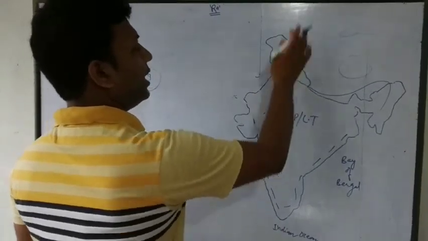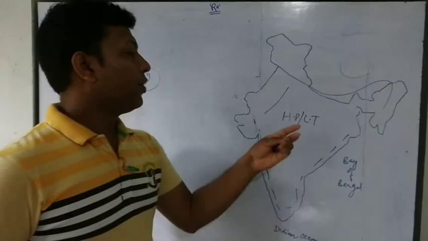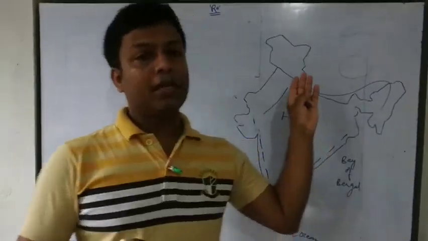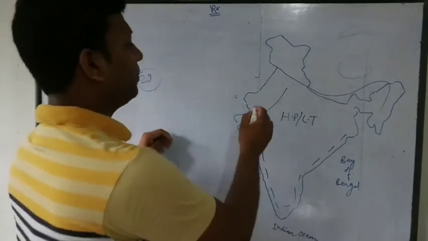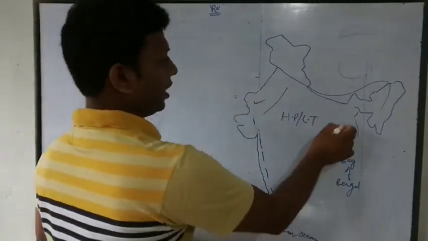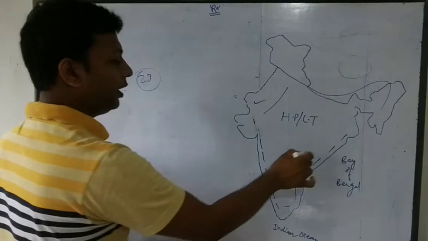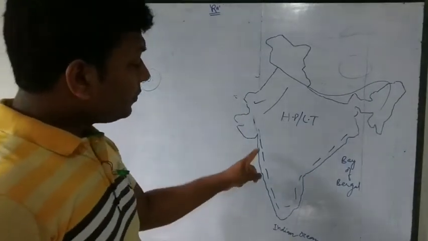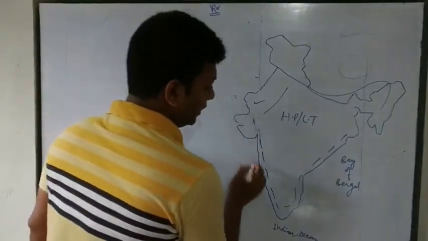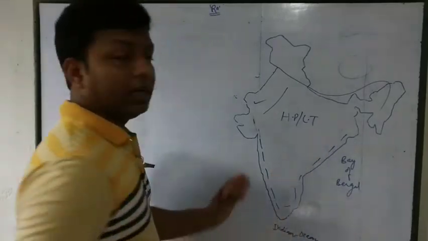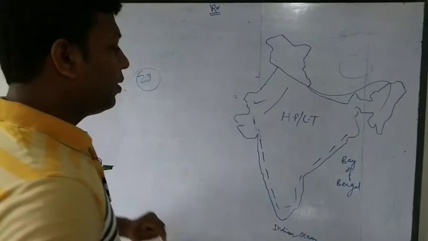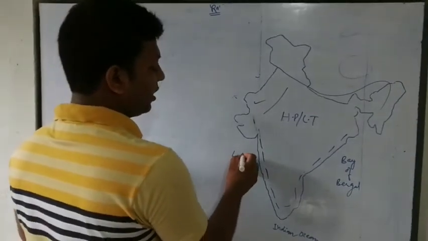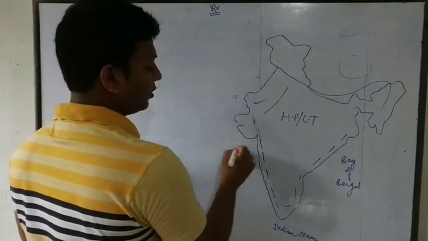In high altitude we have low pressure and low temperature, but in the landmass of India, high temperature and high pressure. This is a high temperature and high pressure belt for entire India. But in the coastal region, relative to the landmass, we have low pressure and high temperature.